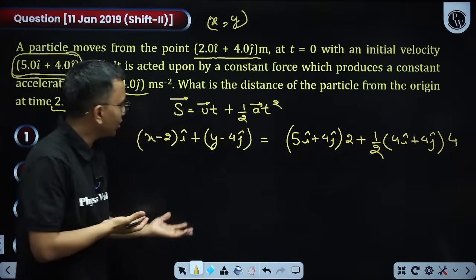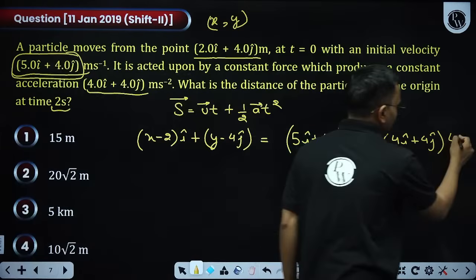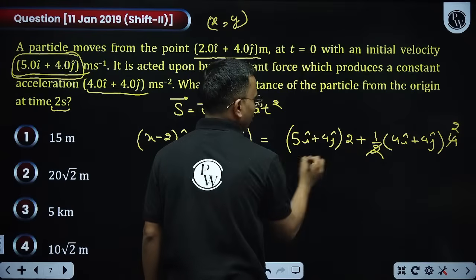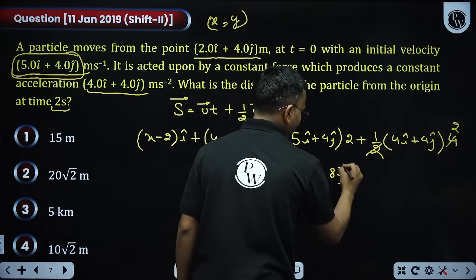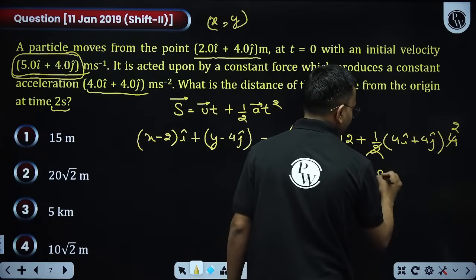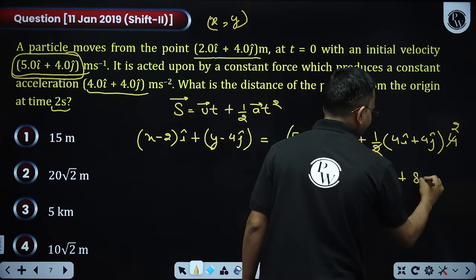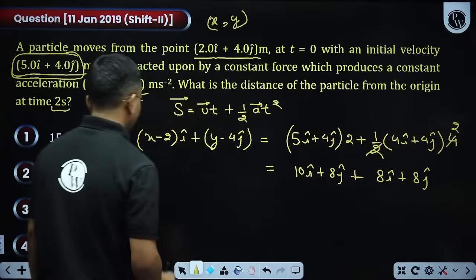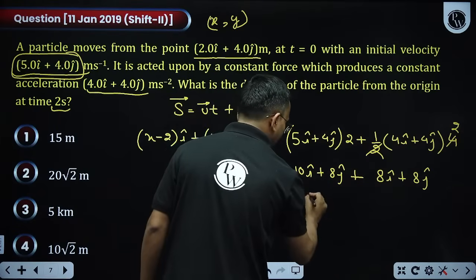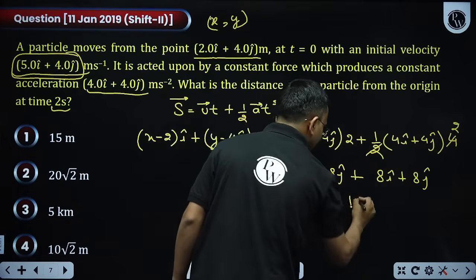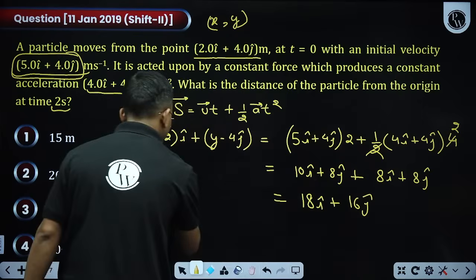Solve this simple equation now. 2 into 5 is 10 i cap plus 8 j cap. Here 8 i cap plus 8 j cap. And here we have x minus 2 and this. So how much is the total i cap? 18 i cap plus 16 j cap. This is x minus 2 i cap.